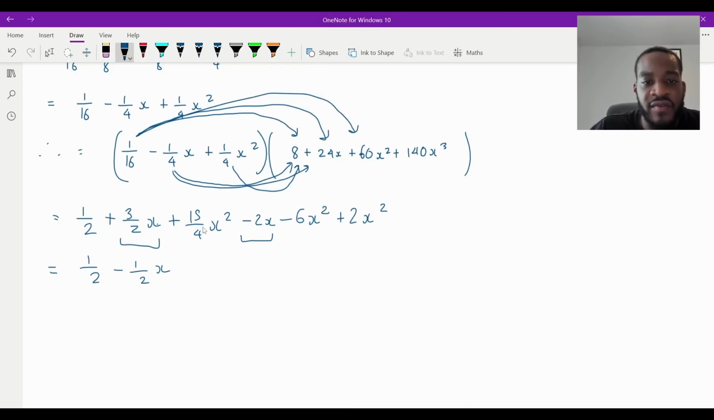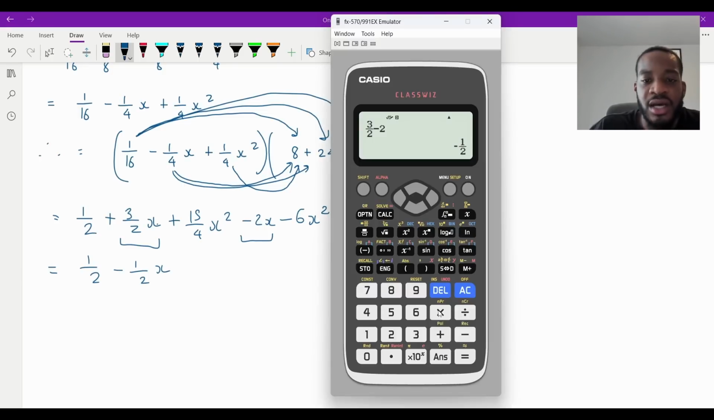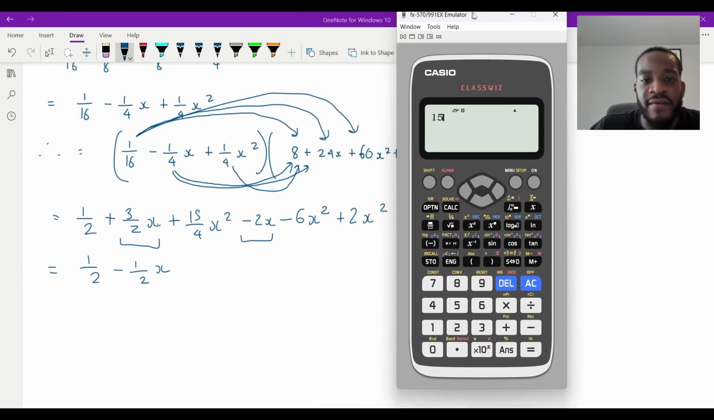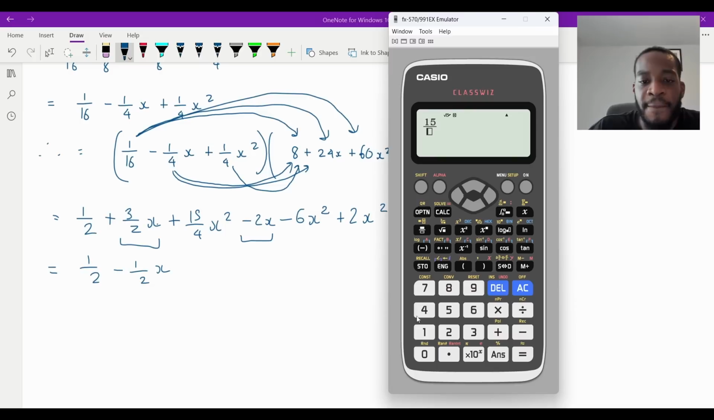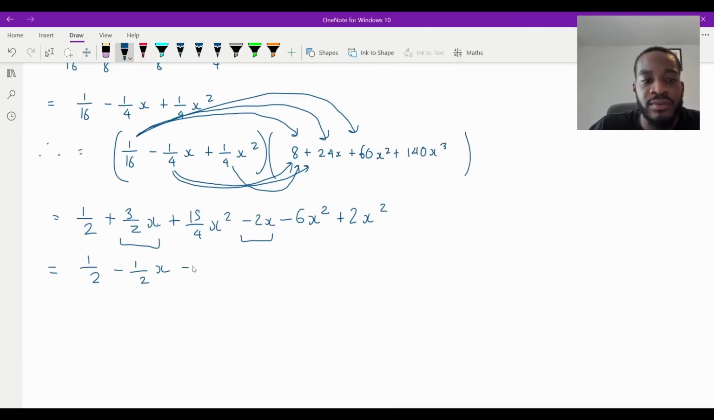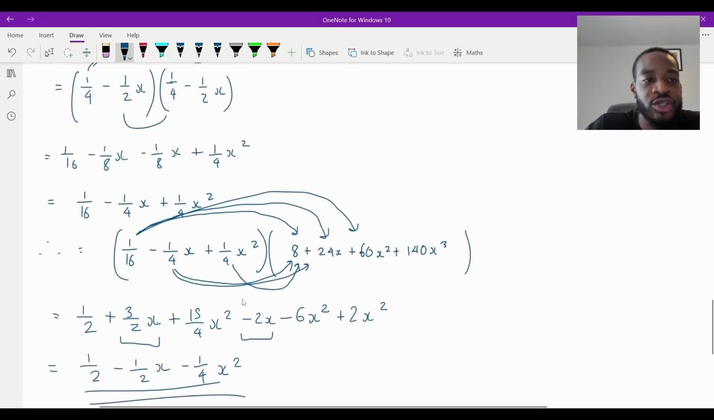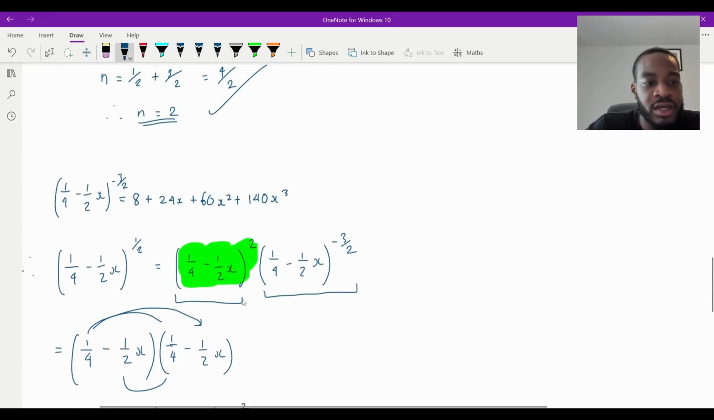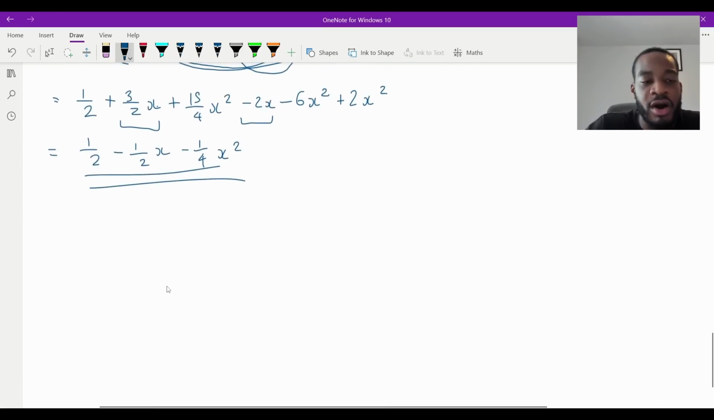And then I'm going to do 15 quarters take away 6 plus 2 to get the coefficient for x squared. 15 quarters take away 6 plus 2. That gives me minus a quarter x squared. And that will be our final answer for the first few terms of the expansion of 1/4 minus a half x to the half, right? It's equal to 1/2 minus a half x minus a quarter x squared.